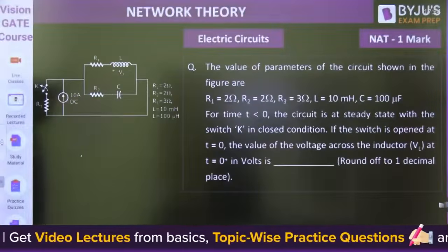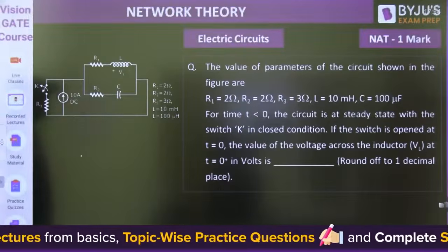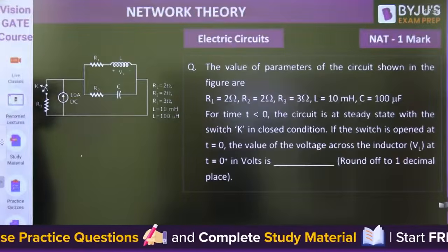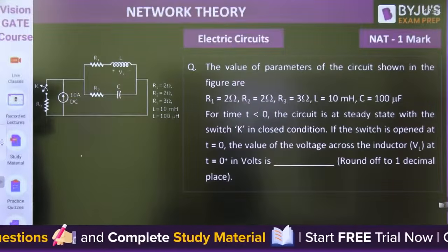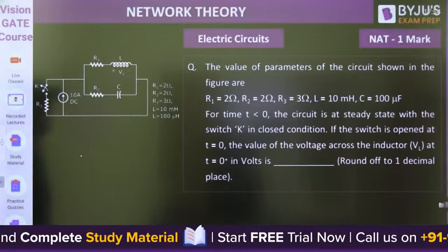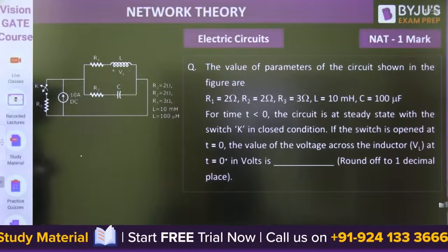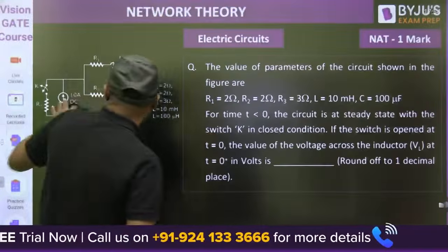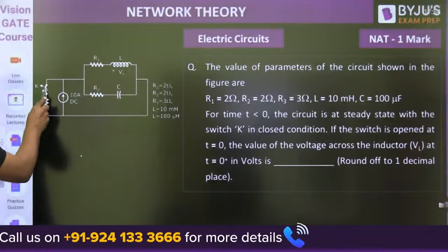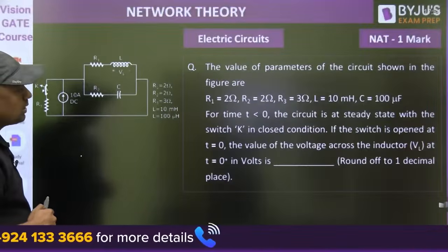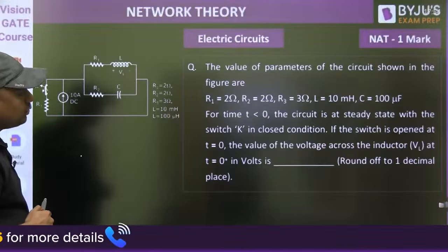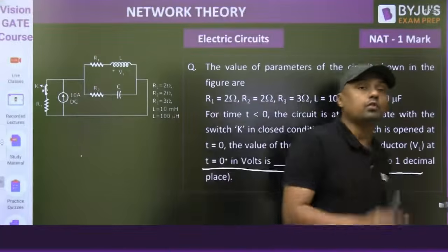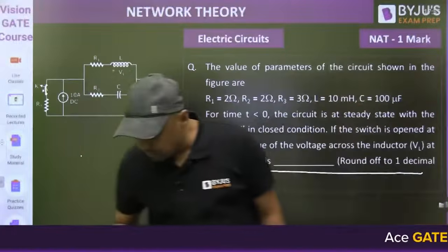Okay, the values of the parameters of the circuit shown in the figure are R1 is equal to 2 ohm, R2 is equal to 2 ohm, R3 is equal to 3 ohm. Where is the R3? This is R3, equal to 3 ohm. L is equal to 10 millihenry and C is equal to 100 microfarad. For time t less than 0, the circuit is at steady state with the switch K closed. Under steady state, if the switch is opened at t equal to 0, the value of the voltage across the inductor at t equal to 0 positive in volt is. You have to find the voltage across the inductor. What is the answer, everyone? Give me the answer for this question.